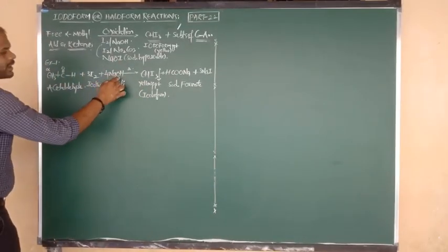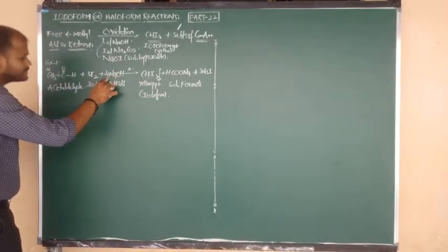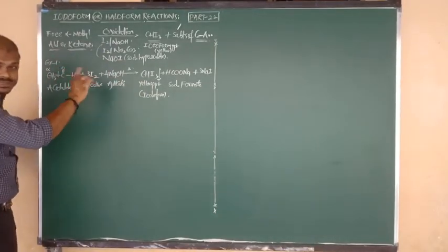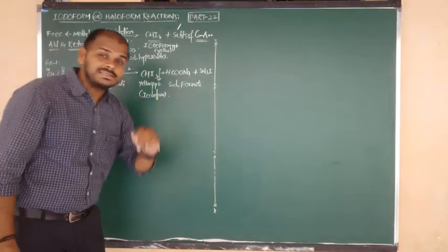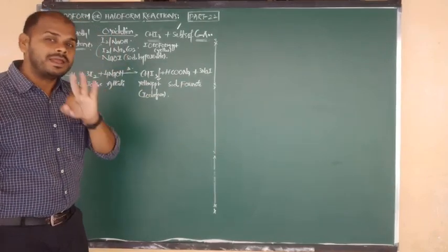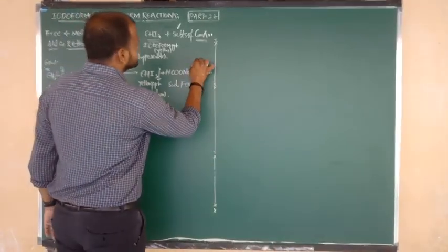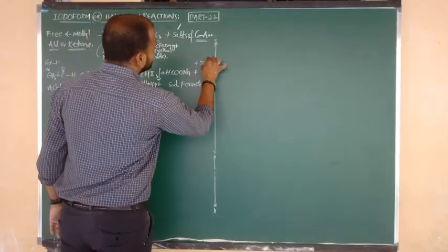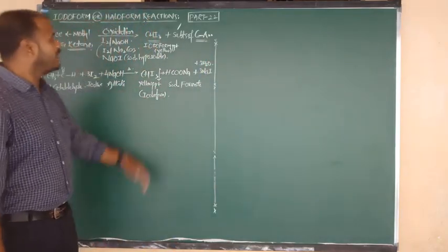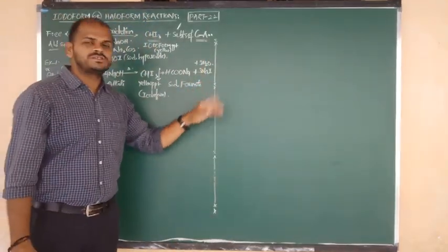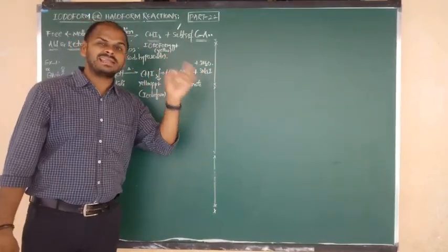Next, total number of oxygens here is 4, and here is another one. Total oxygens are 5. But here see how many oxygens are covered? 2 oxygen. Remaining oxygens are 3. Such 3 oxygens are removed in the form of 3 moles of water molecule. In all iodoform reactions, these 2 products are the same, along with the balancing.